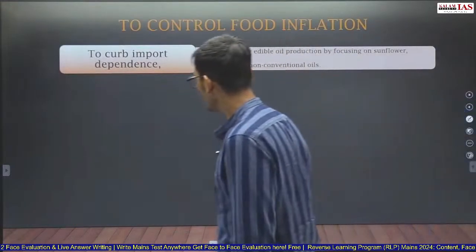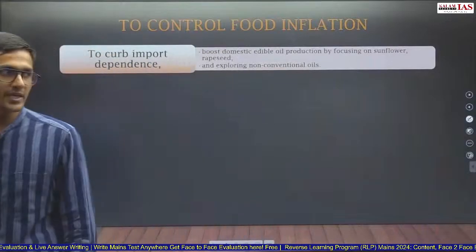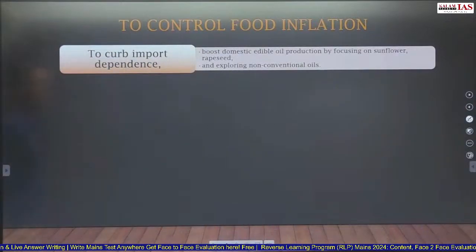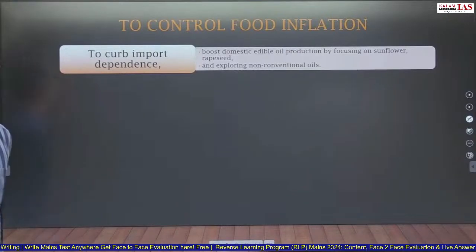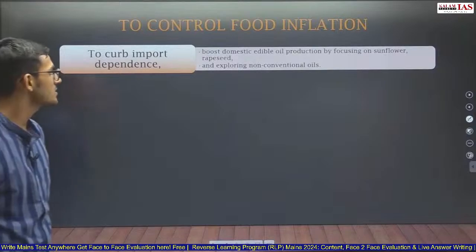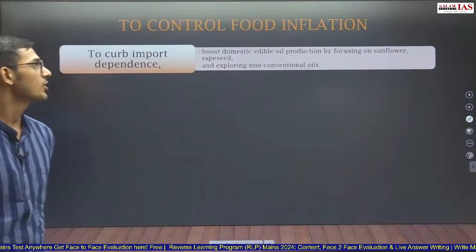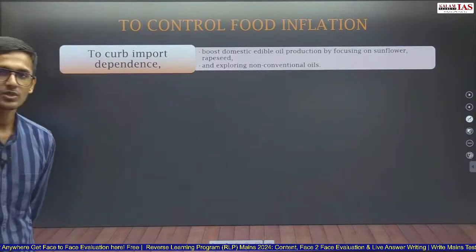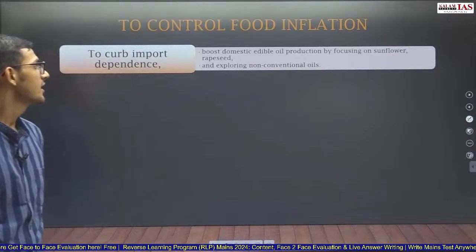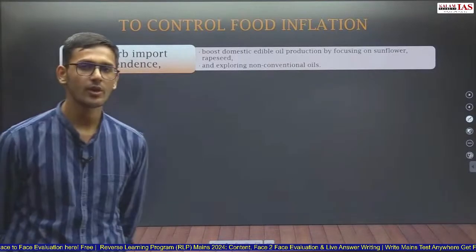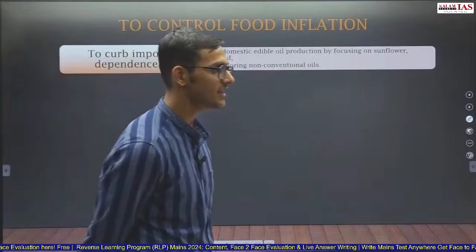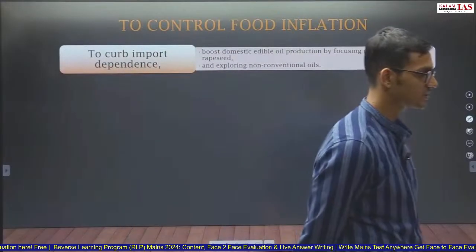So what are the further measures which can be taken to control food inflation in the country? First is to reduce import dependence. How to reduce import dependence? We can boost domestic edible oil production by focusing on sunflower and rapeseed, and exploring non-conventional oil. So this is basically a way forward on how to control food inflation in future.